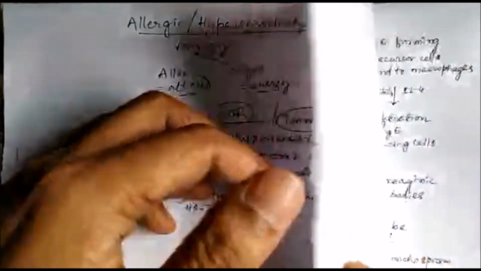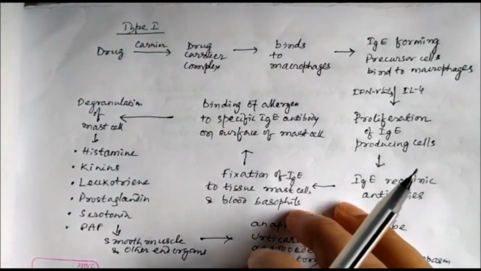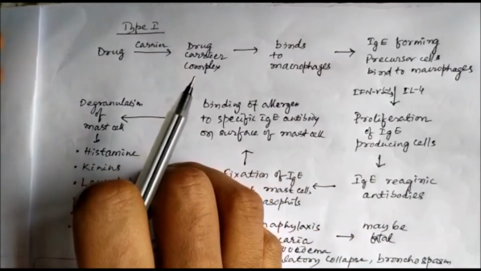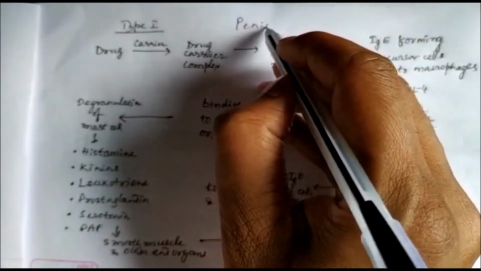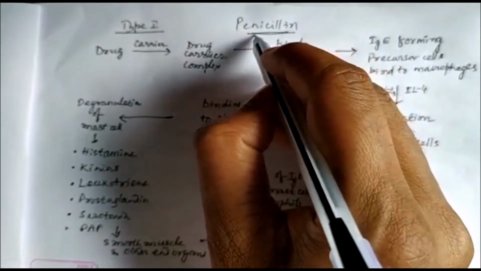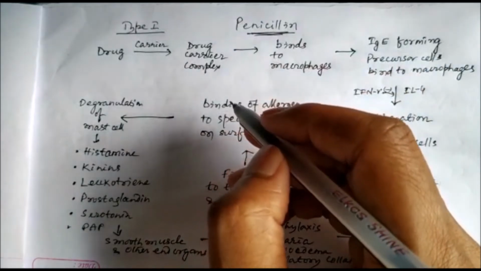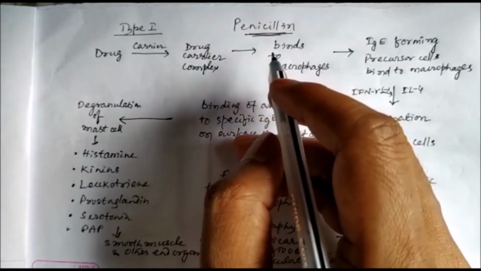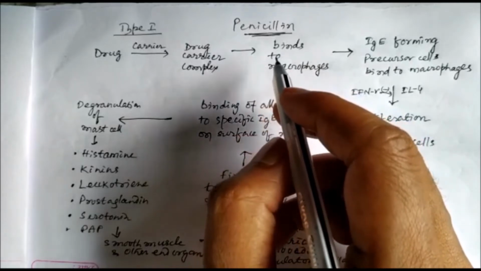Now one by one, let us discuss the type 1 allergic reaction. This is the immediate one, and the most common example is penicillin induced allergic reaction. You might have heard that a penicillin injection in certain individuals can cause death also. So penicillin has to be tested before administration, and even if it is from a different batch, it has to be tested again.